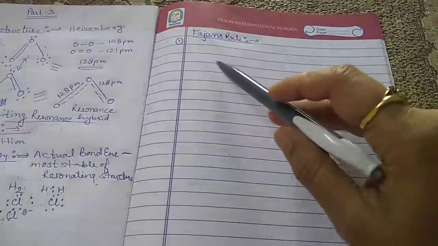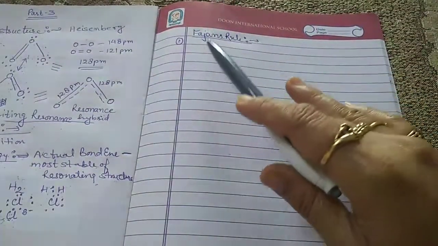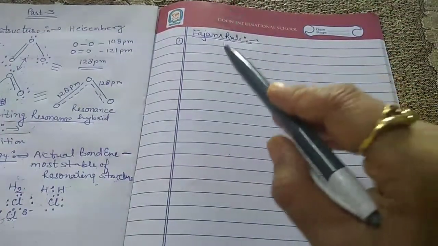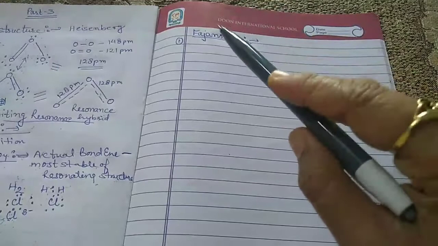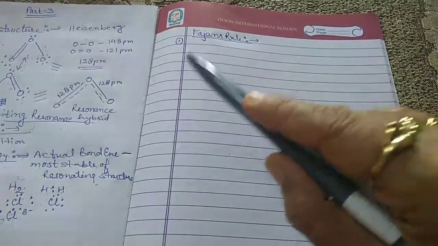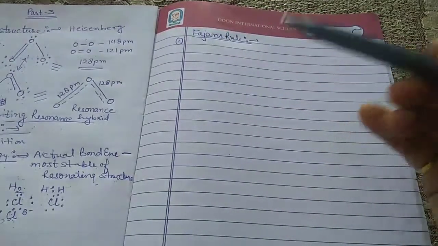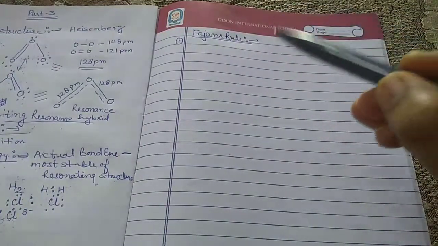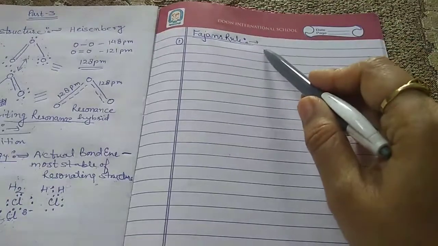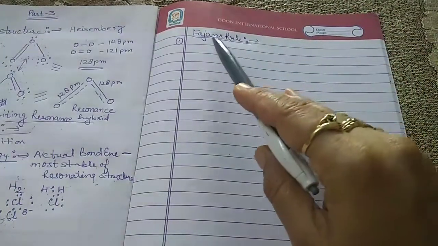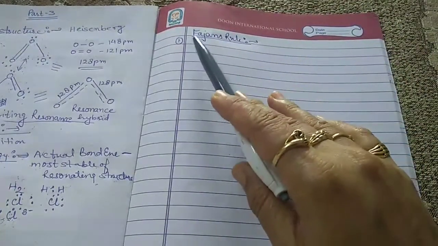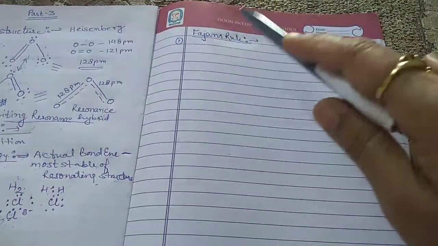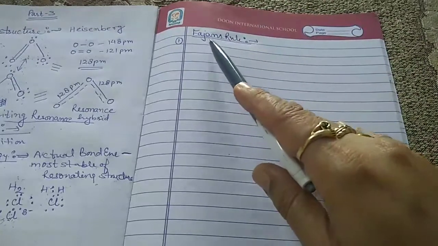We have already discussed that the covalent bond has some partial ionic character and the ionic bond also has some partial covalent character. The partial covalent character of ionic bond was discussed by Fajans in terms of certain rules, and they are known as Fajans' rules.